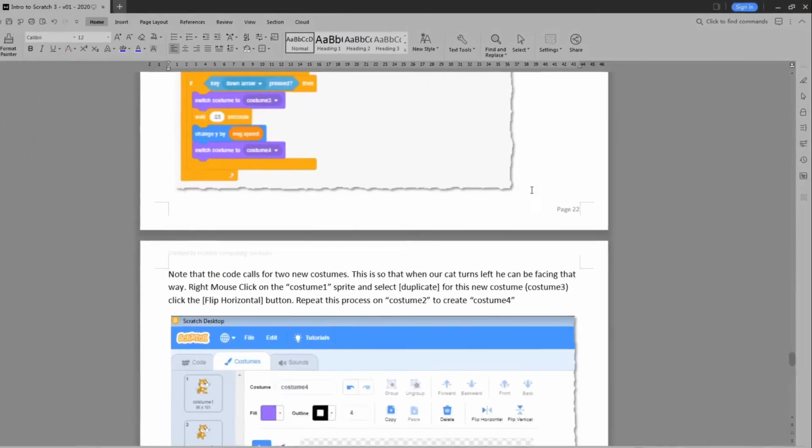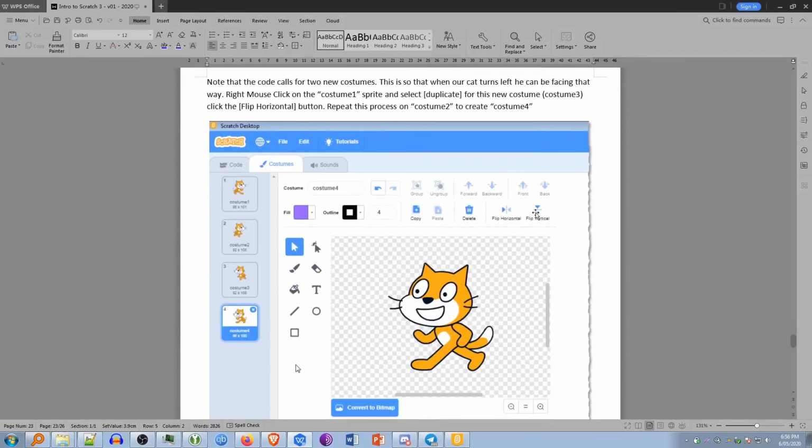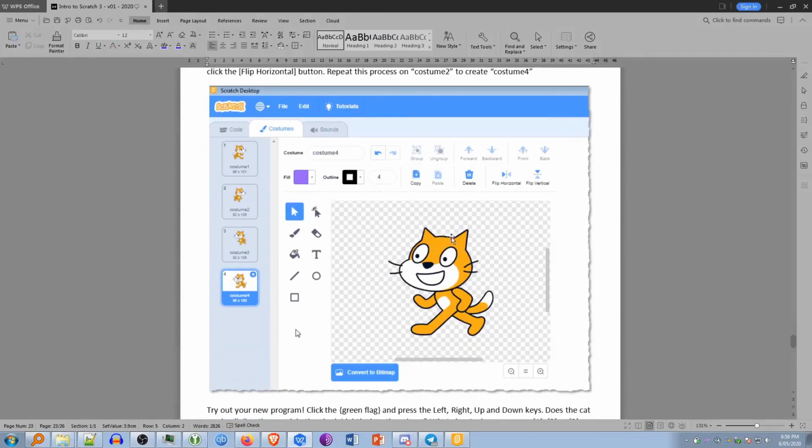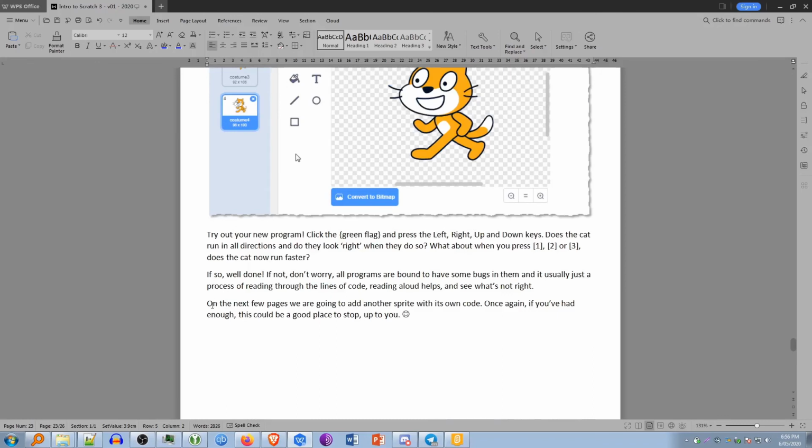Back in our document here, we go through how to make the additional costumes, which we have already done together. So just a little note here: if your cat isn't doing what you expect, don't worry. All programs are bound to have some bugs in them, and it's usually just a process of reading through the lines of code. Reading aloud, I find, helps, and see what's not right. For example, you might have accidentally done the wrong key press, or you've done positive speed instead of negative, or vice versa. On the next few pages, we're going to add another sprite with its own code. Once again, if you've had enough, this could be a good place to stop. Completely up to you.